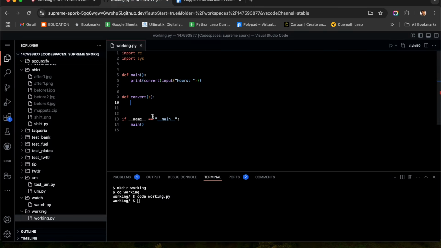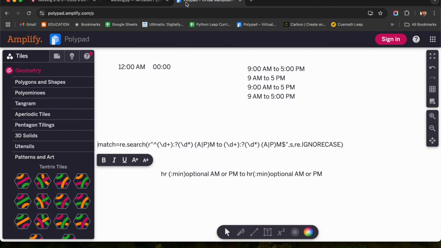Okay, so let us write this particular match. So match is equal to, I'm going to write re.search. Again we can explain as we write so that it will be easy for us. First, it is going to be a raw string, so R and then open and close brackets basically. After that we can have the start string and the end string. I'm writing this with you because you will understand how I will form a particular regular expression. Start and end is compulsory, so I have written those both also.